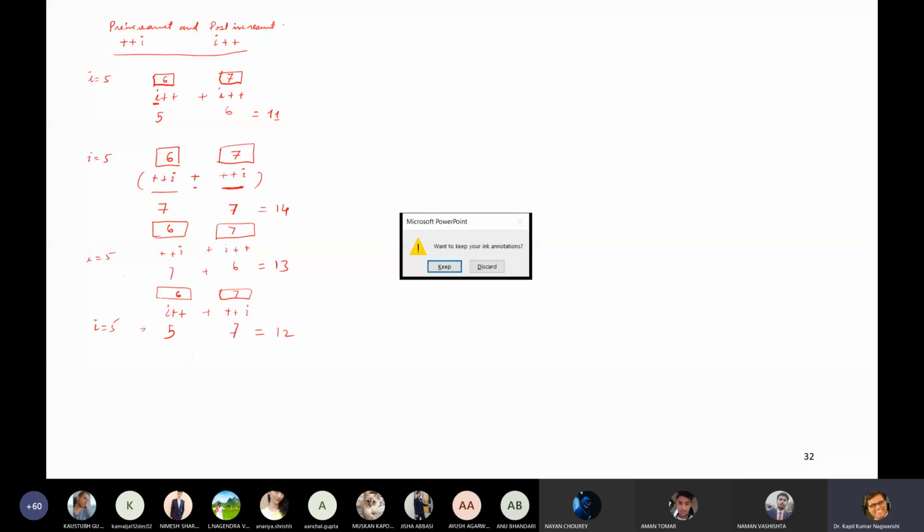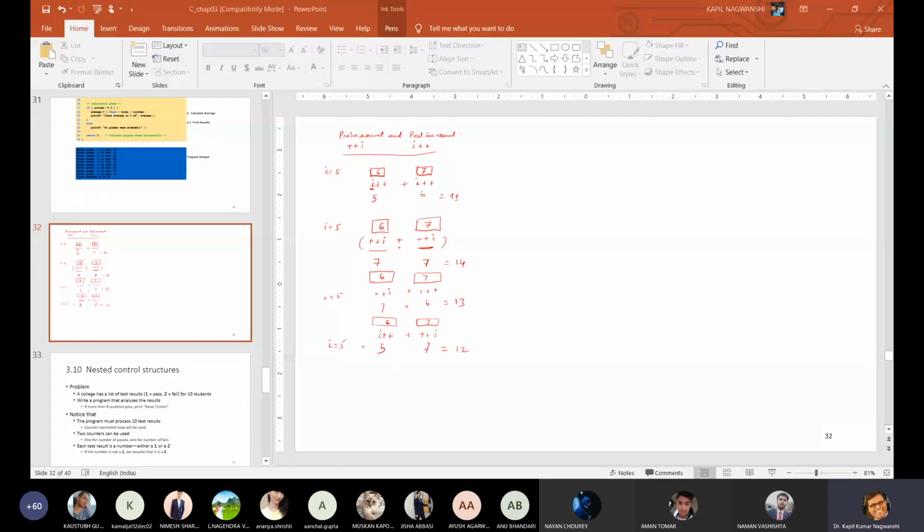Now Nayan has sent some problem. Nayan भेज दिया आपने WhatsApp में? Have you sent this code?